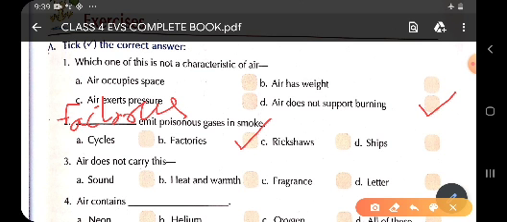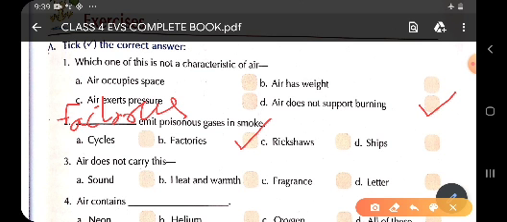Now the third one, children: air does not carry this. Here we have 4 options. Option A is sound, option B is heat and warmth, option C is fragrance, and option D is letter. As we know, air does not carry this.